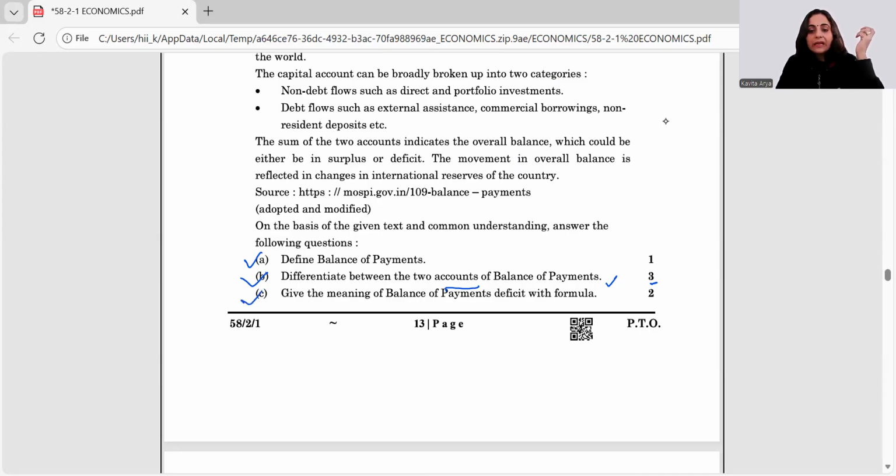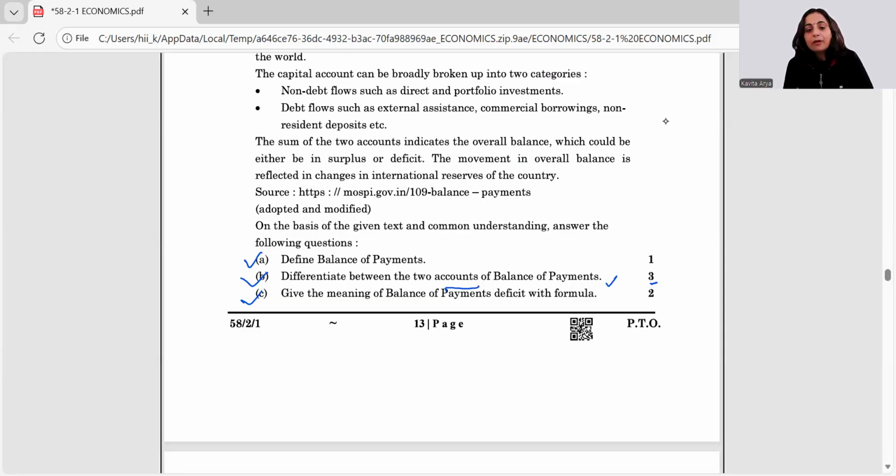And then give the meaning of balance of payment deficit with formula. When we talk about deficit, what is it? Deficit means when all the autonomous components, means all the components of current account and the capital account, but for reserves, like lending and borrowing and investments. So those are autonomous components.